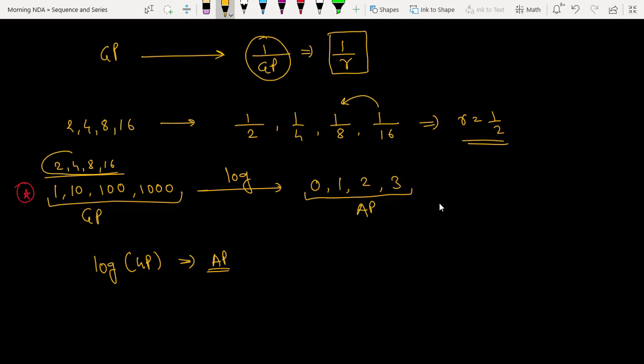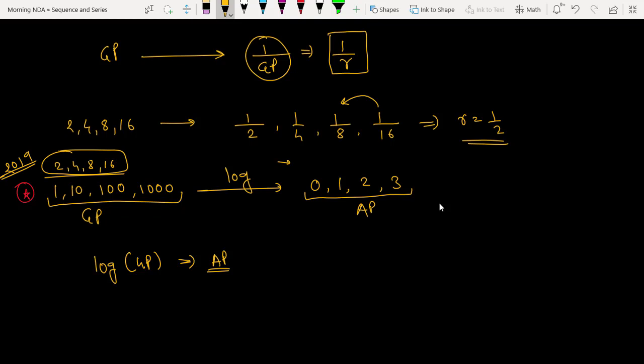If I take the log of all these terms, the answers you get will be in AP only. Are you getting the point? This was the question of your 2019: if I take the log of all the terms of a GP, the new series you will get is in AP.